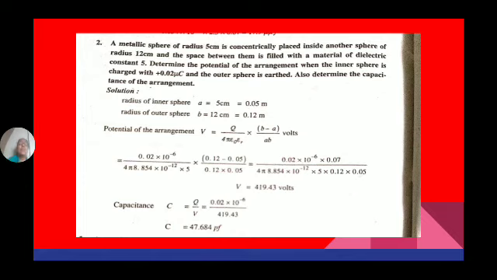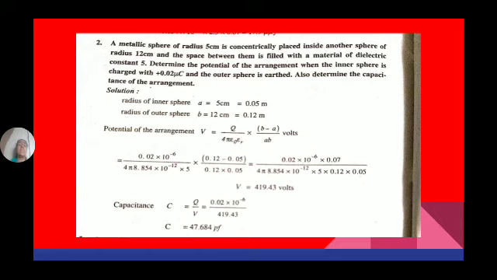Now one problem is given. A metallic sphere of radius 5 centimeters is concentrically placed inside another sphere of radius 12 centimeters. The space between them is filled with a material of dielectric constant phi. Determine the potential of the arrangement when the inner sphere is charged with 0.02 microcoulombs.